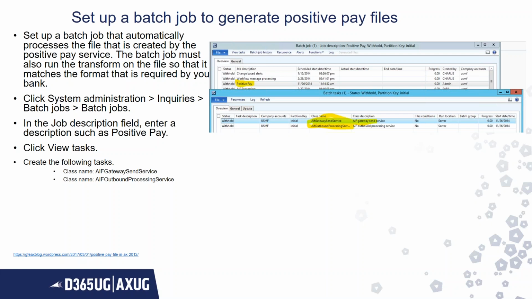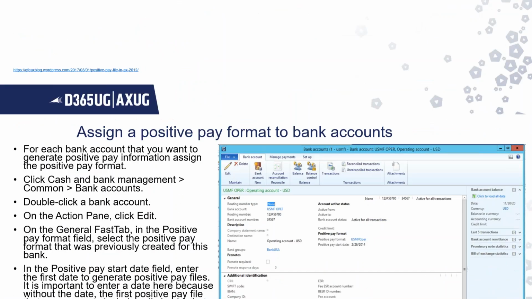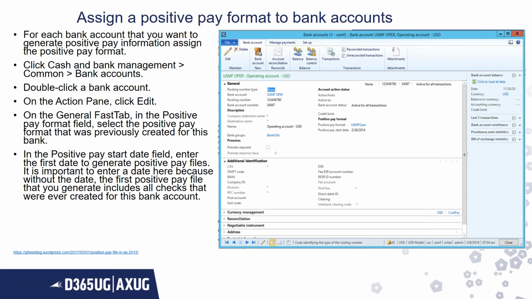So for setting up the batch job, we will go to system administration, inquiries, batch jobs, and then we will set up a positive pay file. We will enter the description, and then we will go to view task, and in the view task we will enter these class names: AIF gateway send service, AIF outbound processing services.